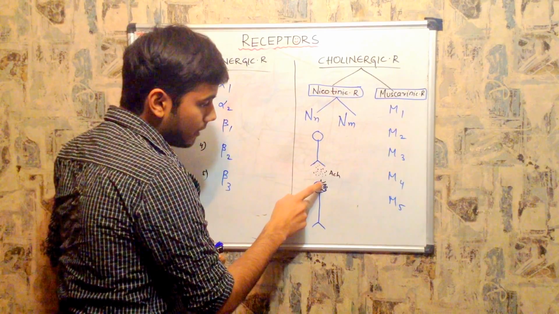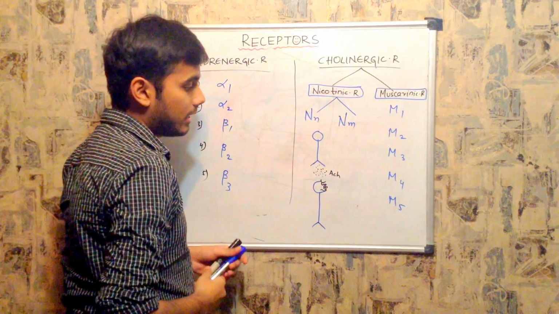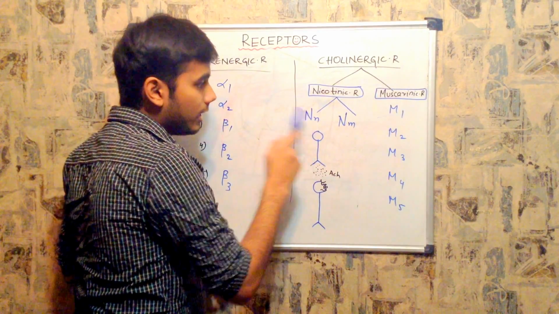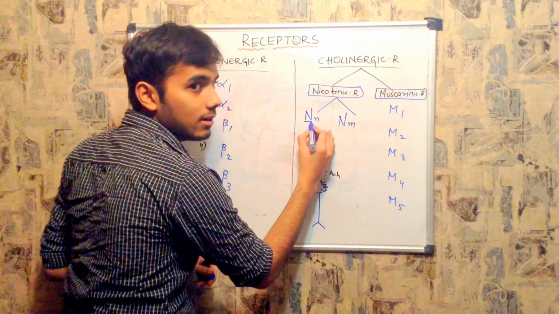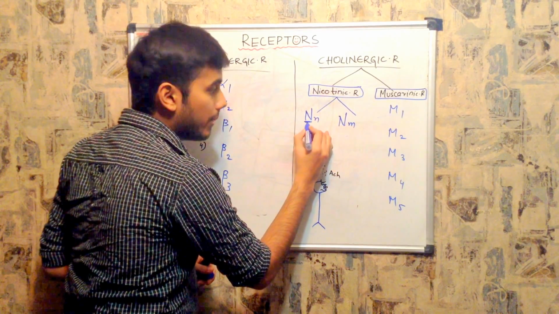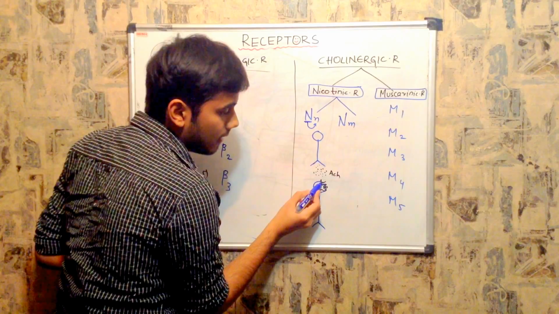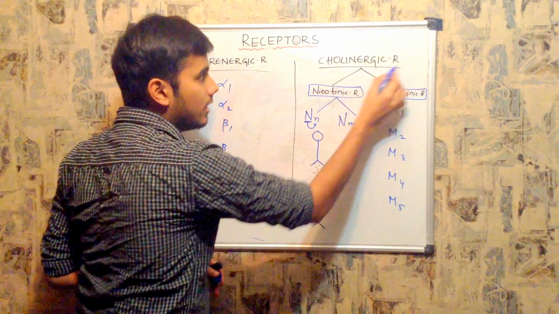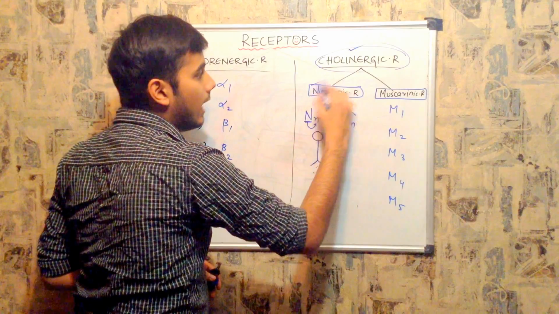If the receptor is present on the neuron, you call this receptor nicotinic of neuron type receptor. It means that this nicotinic receptor, N is nicotinic, is present on the neuron. So this is the nicotinic receptor. Although we also call it a cholinergic receptor, this receptor receives both acetylcholine and nicotine.